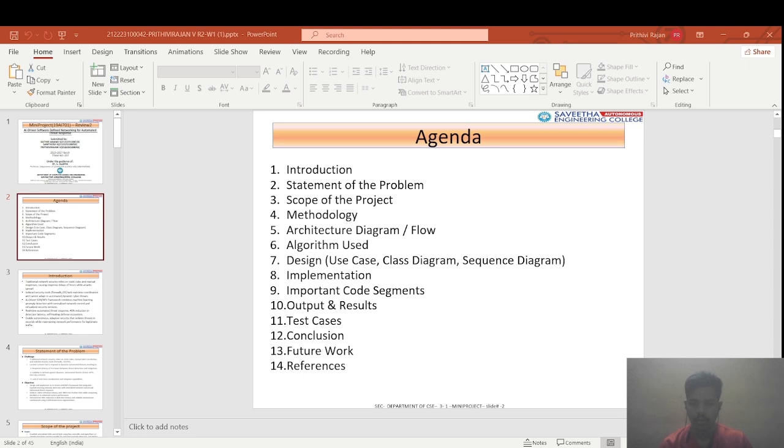Here is our roadmap: introduction, problem statement, scope, methodology, architecture, algorithm, design, implementation, codes, result, test cases, conclusion. We will cover all key points briefly and focus on results.